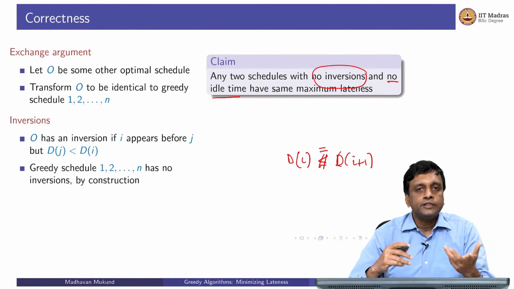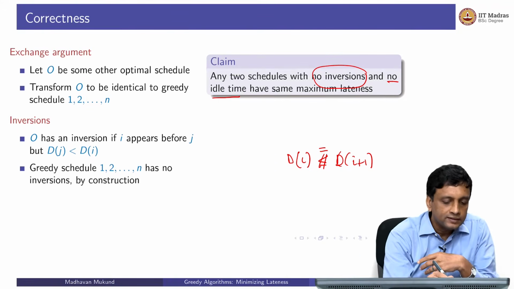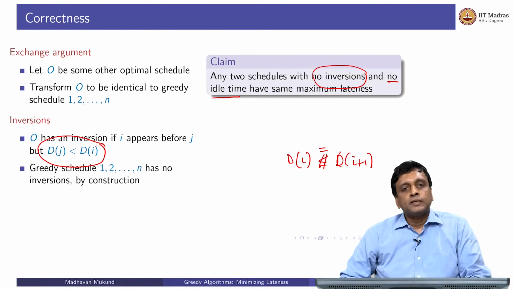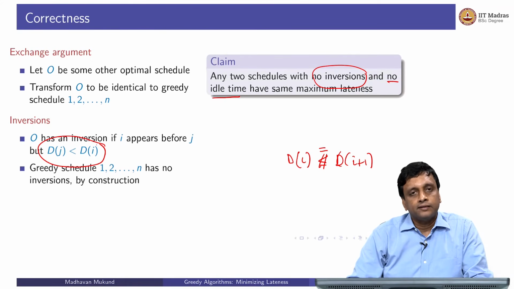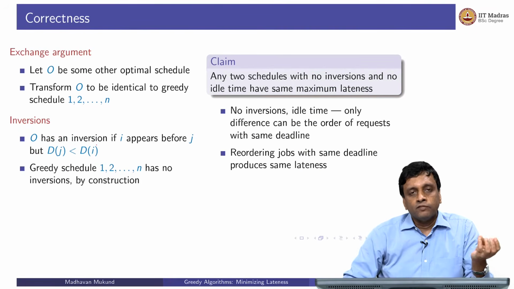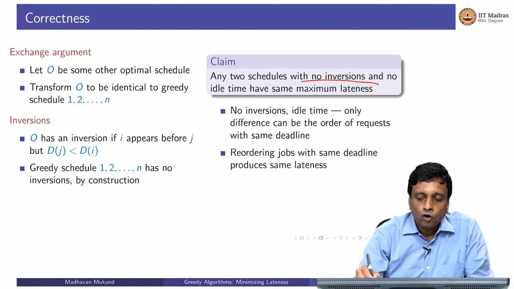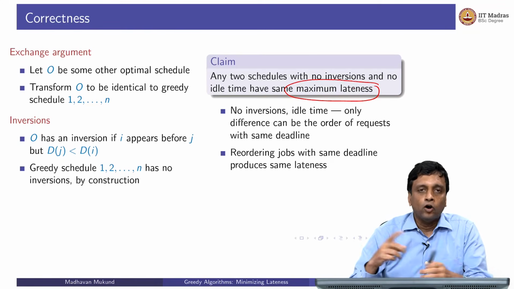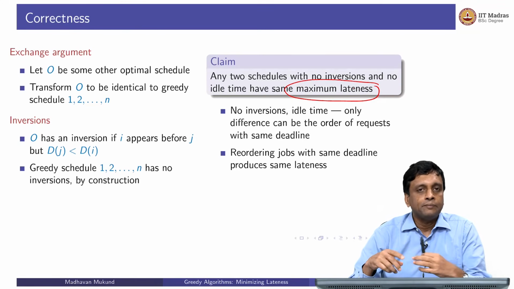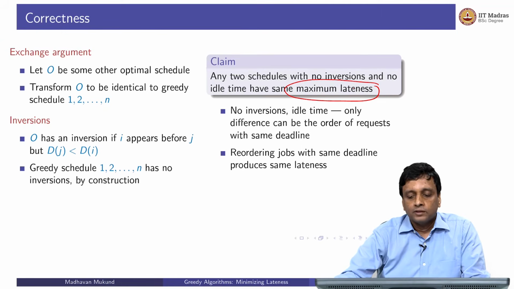Then these 2 would be different schedules, but there is no inversion, because an inversion says that the later one must be strictly earlier in deadline than the previous one. It's an inversion only if the one that appears later has an earlier deadline, not an equal deadline. Therefore, if I have no inversions and no idle time, the only difference can be in the order of requests with the same deadline. What we have to argue is that this doesn't matter, that they all produce the same maximum lateness. Any reordering of adjacent jobs with the same deadline is not going to create a problem. So let's look at the situation.